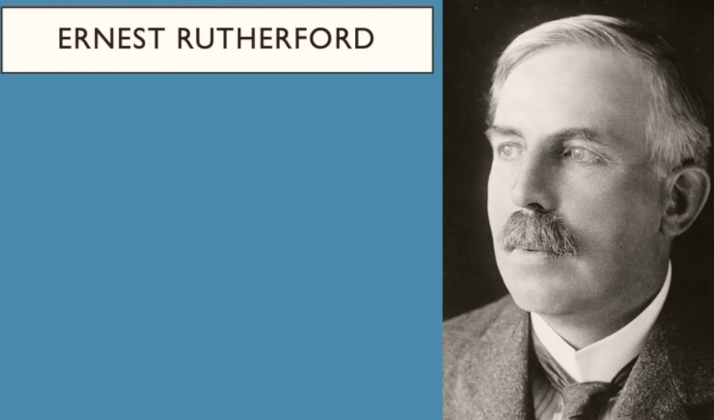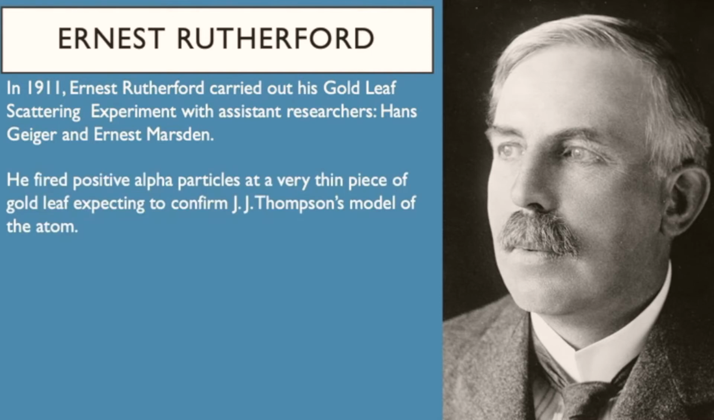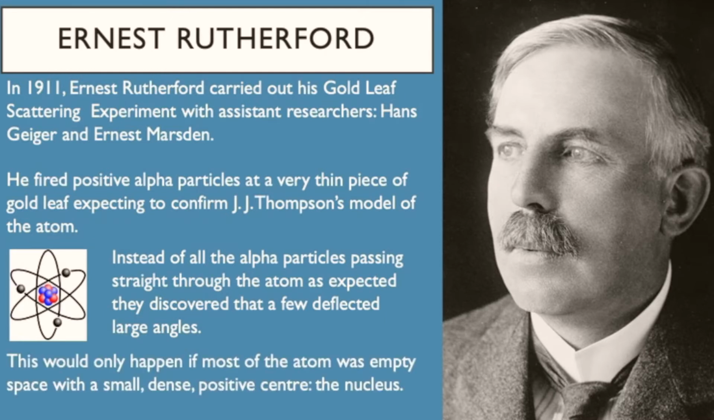Ernest Rutherford was born in 1871 in New Zealand. He was born to British parents. He was a physicist who became known as the father of nuclear physics. And in 1911, Ernest Rutherford carried out his gold leaf scattering experiment with assistant researchers Hans Geiger and Ernest Marsden. He fired positive alpha particles at a very thin piece of gold leaf, expecting to confirm J.J. Thomson's model of the atom. Instead of all of the alpha particles passing straight through the atom as expected, they discovered that a few deflected large angles. This would only happen if most of the atom was empty space with a small, dense, positive centre, the nucleus. So let's look at that in a bit more detail.